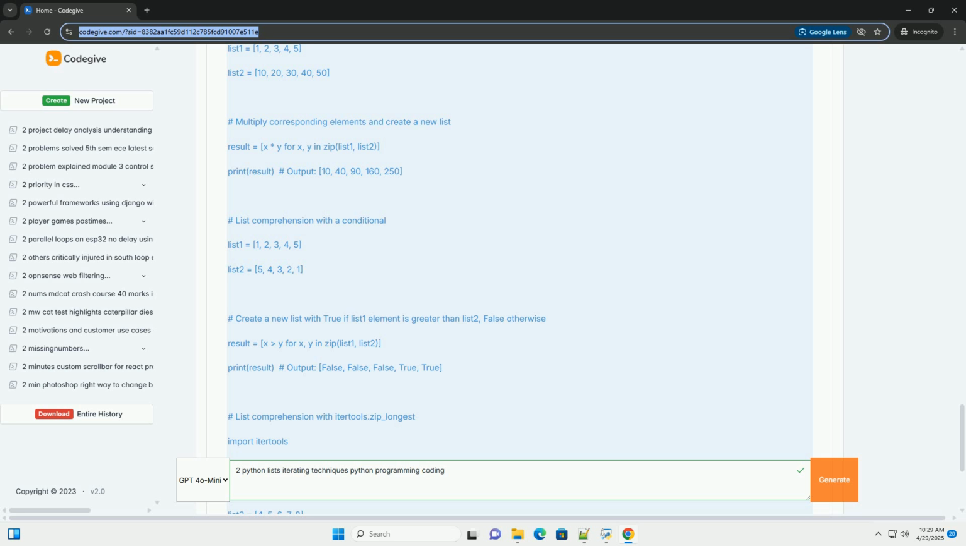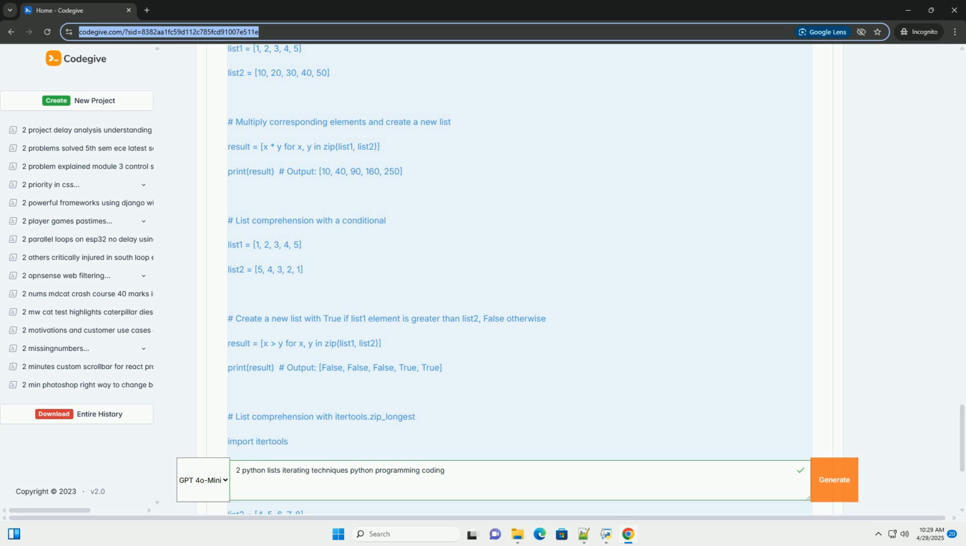Advantages. Simple and easy to understand, especially for beginners. Gives you direct access to the index if you need it for other purposes. Disadvantages. Can be verbose, especially if the lists are long. Requires manual length checking. Less Pythonic than other approaches, i.e., doesn't fully leverage Python's features.